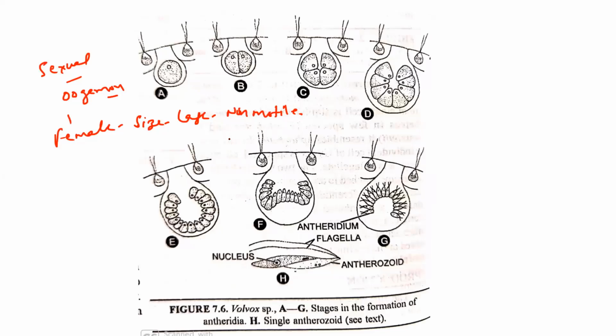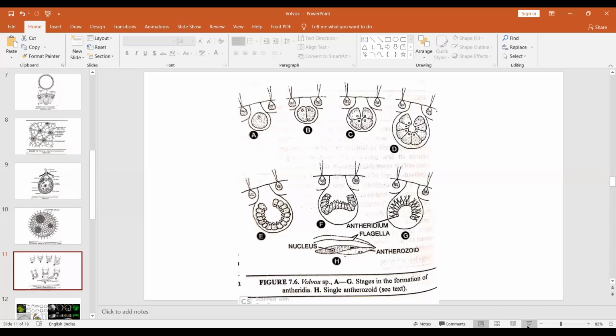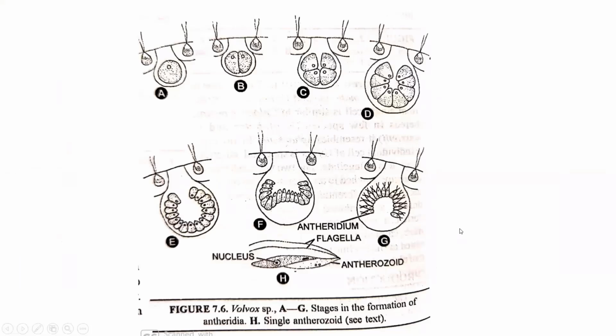And next is the formation of antherozoids. The antheridia, or you can say the male reproductive organs in the volvox, are formed similar to asexual reproduction.